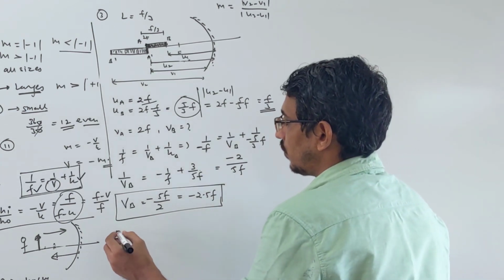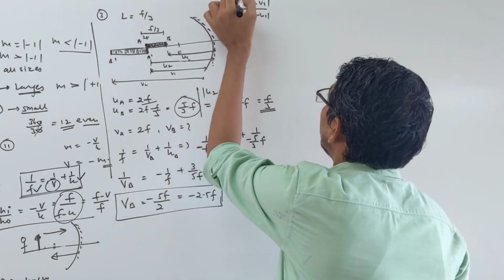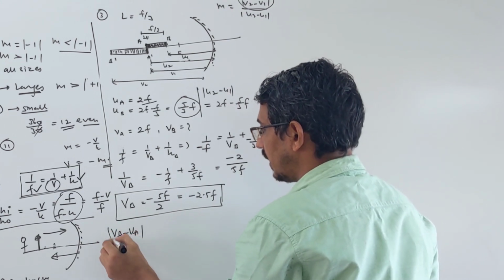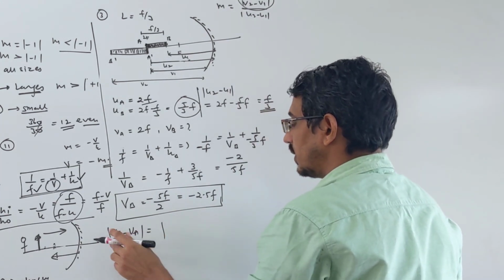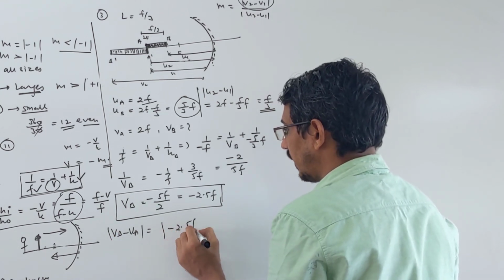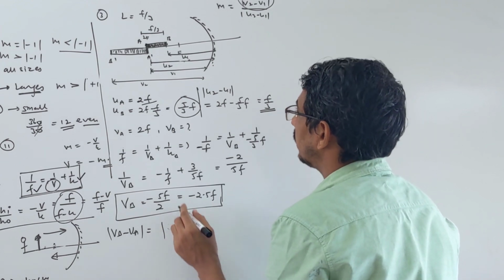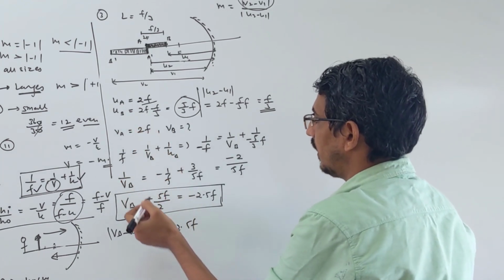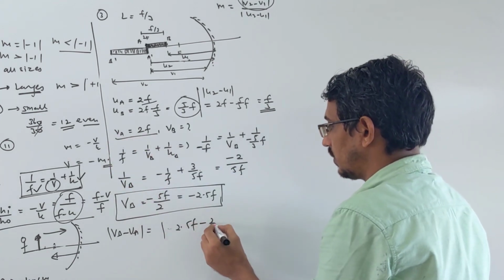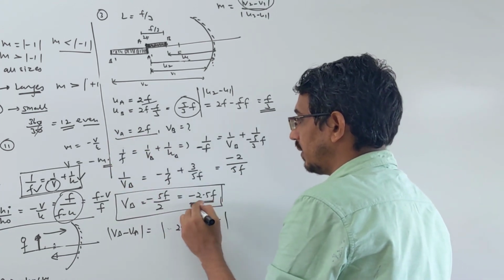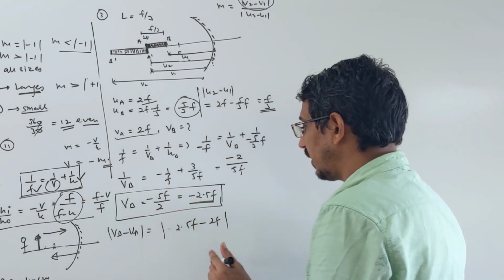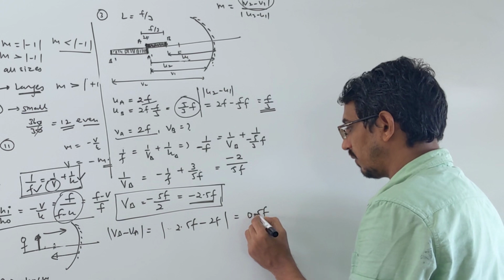Okay, now you want to find the image length, meaning v2 minus v1 or vb minus va, whatever you want, right, this one. So look here, you just have to take magnitude only. So minus 2.5 f, magnitude, and where is the initial, what is va? I wrote somewhere va is here, 2f. Just take note, the sign tells you in which direction the image is formed, just magnitude only we will take here, so that becomes 0.5 of f, correct?